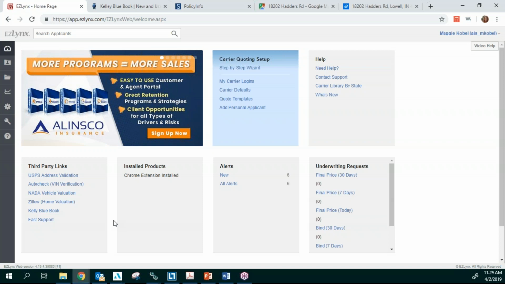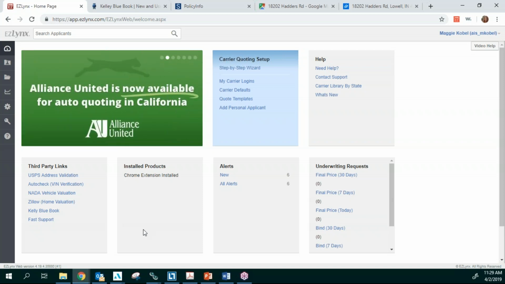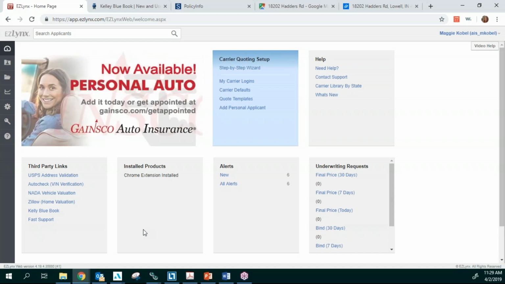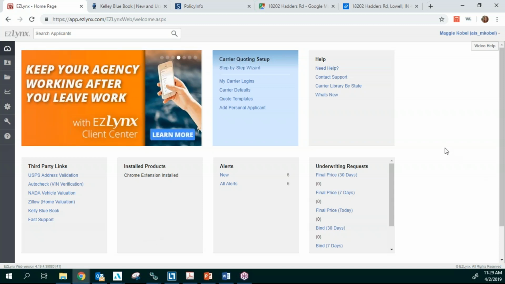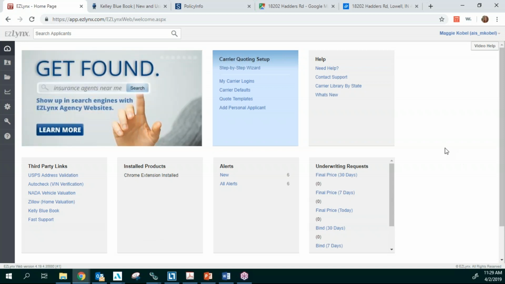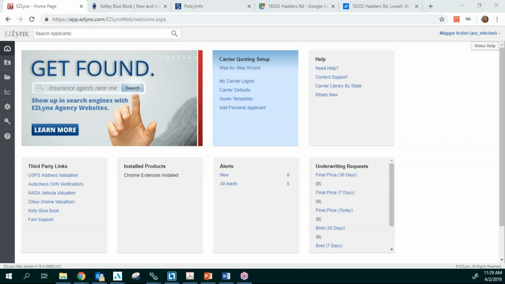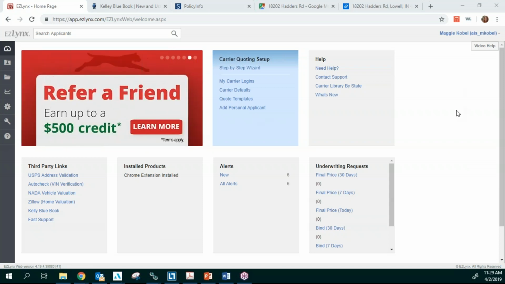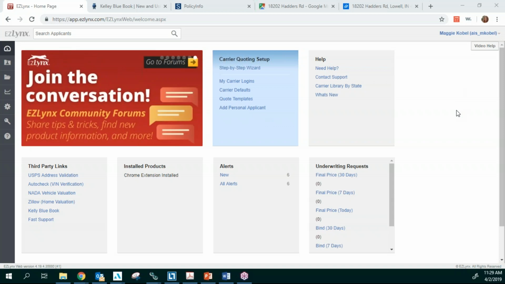Now, we used to be able to upload from Epic to EasyLink, but that information is not updating. I get a lot of questions all the time, can we do that? It takes less time to come in here and enter it in EasyLink than it would to upload that information, because it's not uploading from Epic to EasyLink properly.